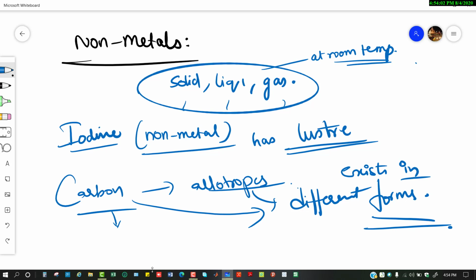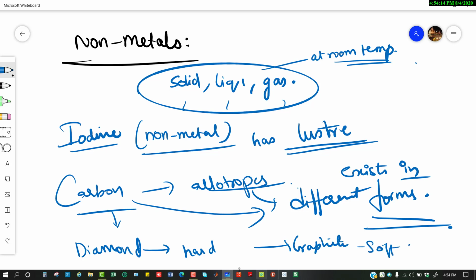Among that, diamond is hard, whereas graphite is soft. Graphite, being soft, can also conduct electricity.